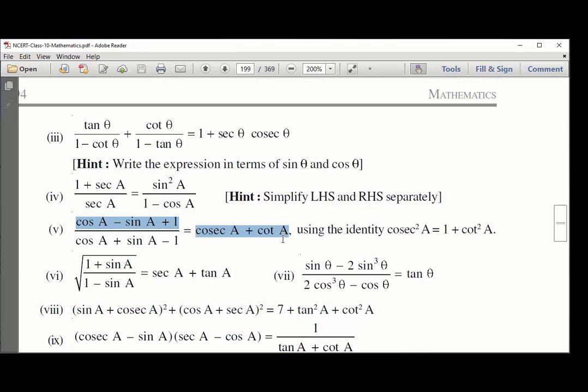Shall we solve on a whiteboard? Yes, sir. Someone has to tell me the question, okay? You either take a screenshot and then read it out, because I will not remember. Cos A minus sin A plus 1.